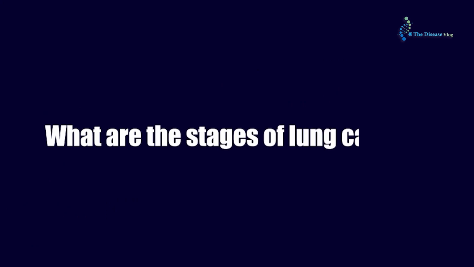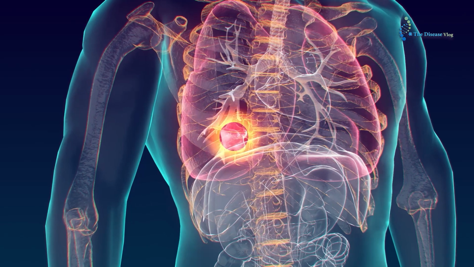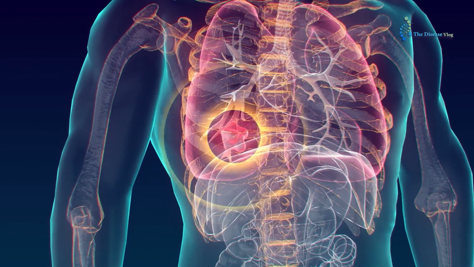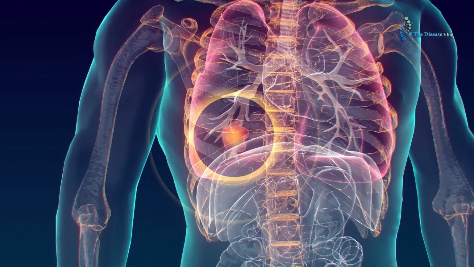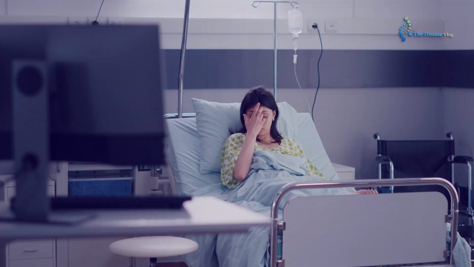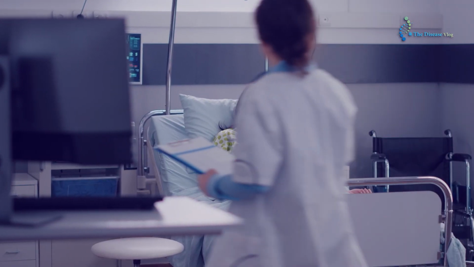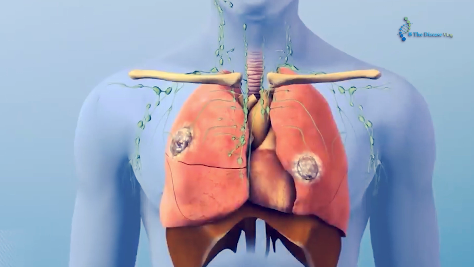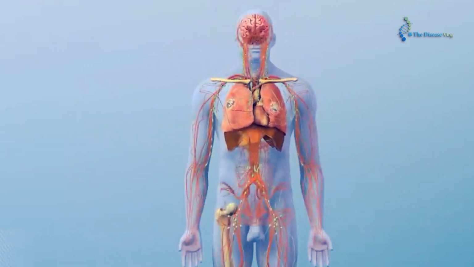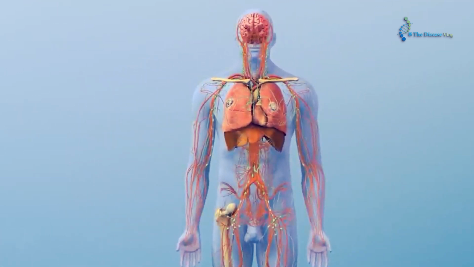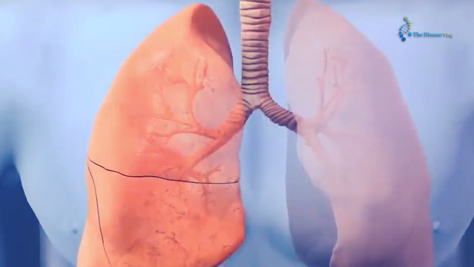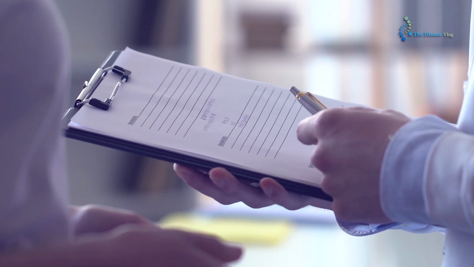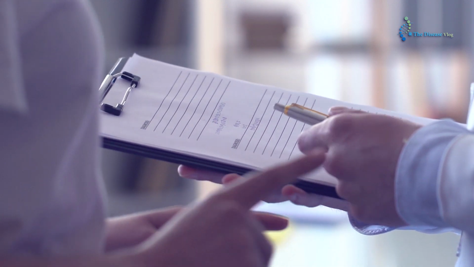What are the stages of lung cancer? There are two main stages of lung cancer. The first is the early stage. In this stage, the tumor is limited to the lungs and has not spread to distant organs. Treatment of this stage is easy, just done by surgery. The second stage is the advanced stage, also known as the metastatic stage. At this stage, the cancerous cells spread to other organs. It is based on multiple factors like health, genetic history, the presence of metastasis, and its extent.